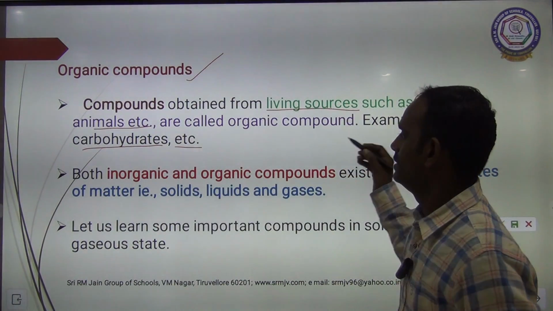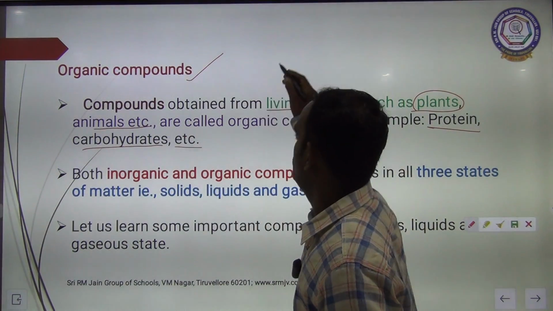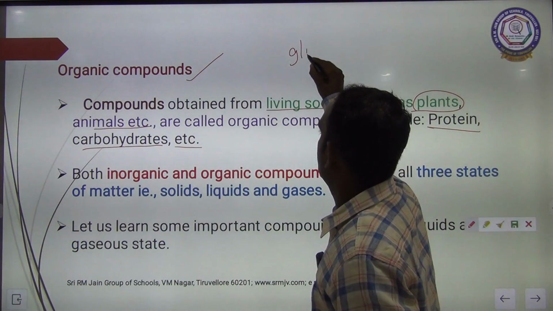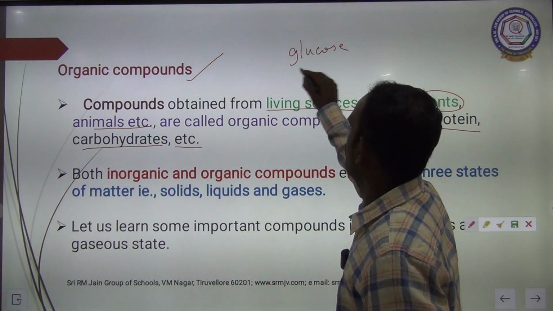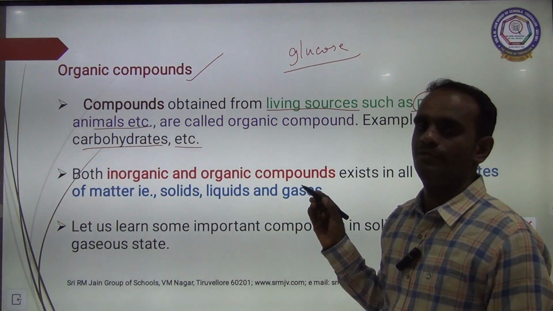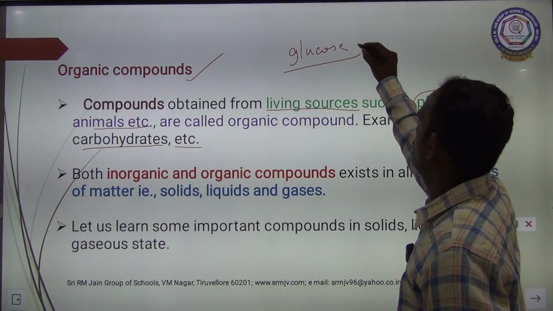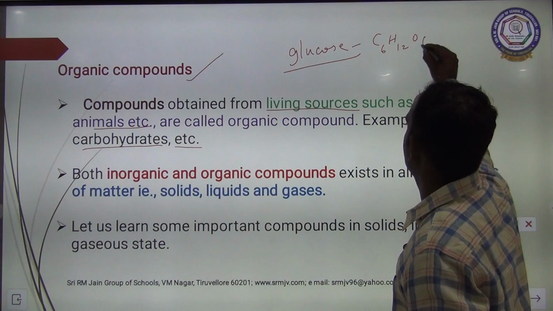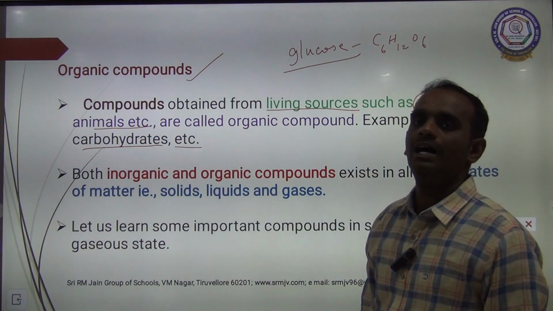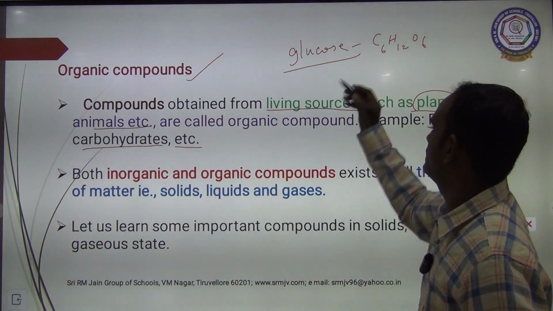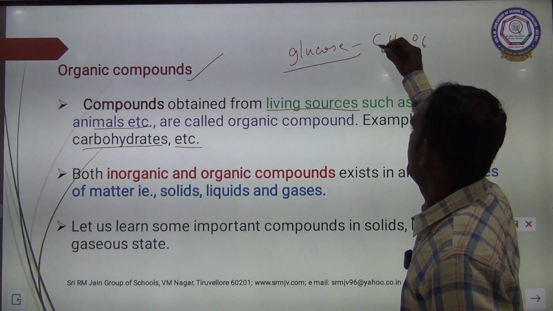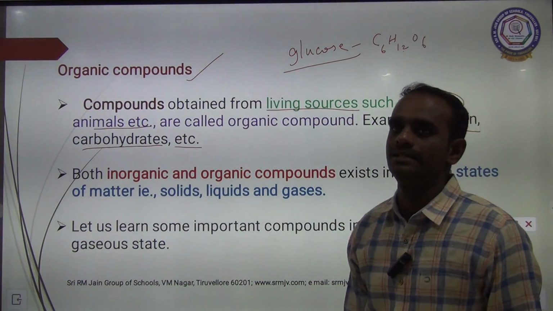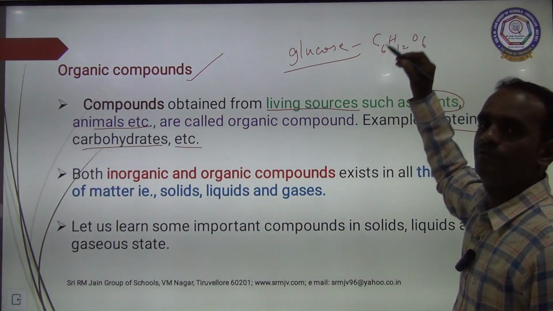And then protein. Carbohydrate, you are all familiar with. What carbohydrate are you familiar with? Glucose. Glucose is an example of a carbohydrate. What is the formula? C6H12O6. This is an example of an organic compound. It has 6 atoms of carbon, 12 atoms of hydrogen and 6 atoms of oxygen.